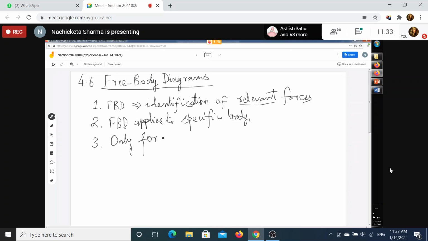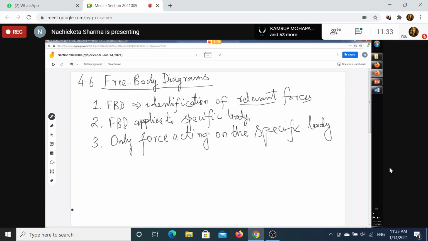Only those forces acting on the specific body are relevant. What does that mean? I will take an example and I will show you. On the specific body are relevant for you. So these are the three important points you have to see for free body diagram.